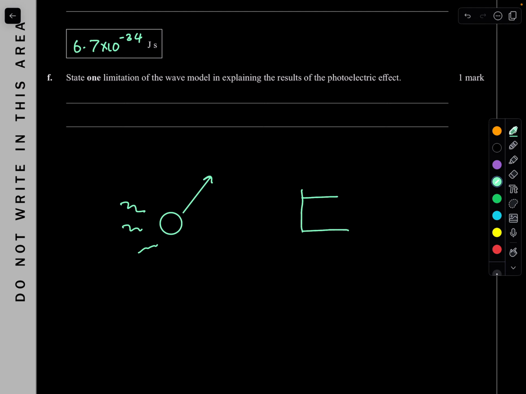Imagine your work function is here. You just leave the light on it, and it's going to accumulate energy until it goes beyond the work function, and then it'll be released. So there should be a time delay that they should measure. That's what the wave model predicts. But when they did the photoelectric effect experiment, they found out that there was no time delay. So that's one thing the wave model couldn't explain.